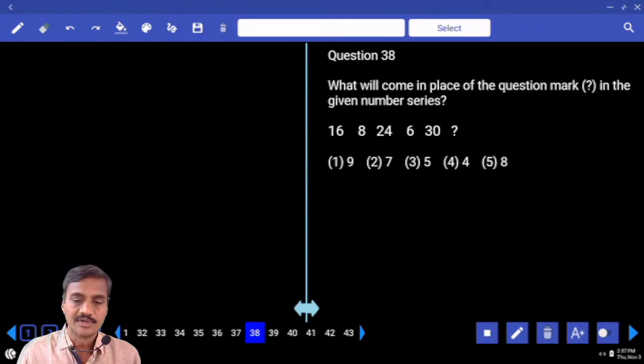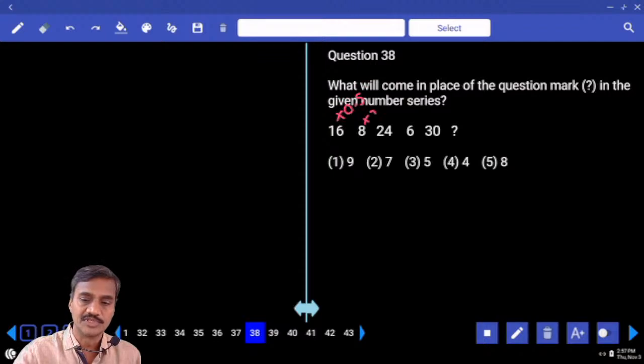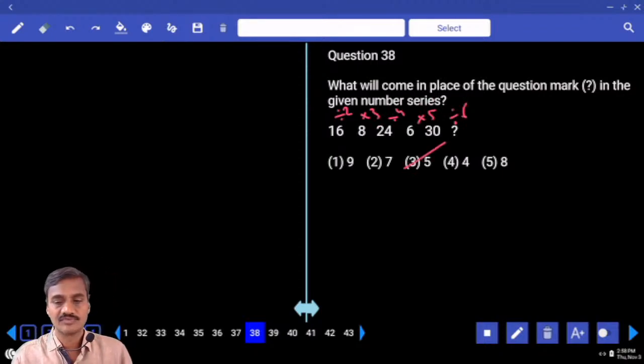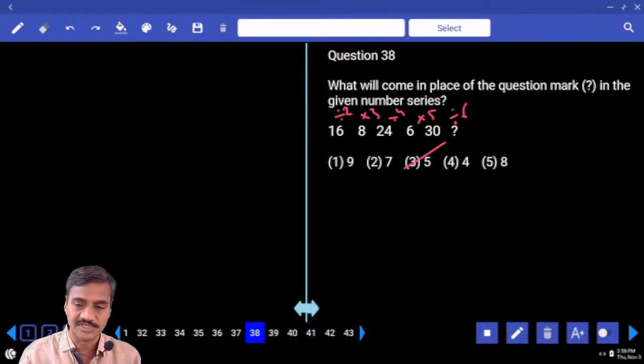Then 38. Now 16 and 8. The number is decreased. That means this is into 0.5, into 3. Into 0.5 cannot, into 1 by 2, divided by 2. 16 by 2, 8. 8 into 3. Now divided by 4. Into 5. Divided by 6. And 30 divided by 6, 5, choice 3. Divided by 2, into 3, divided by 4, into 5, divided by 6, 38.